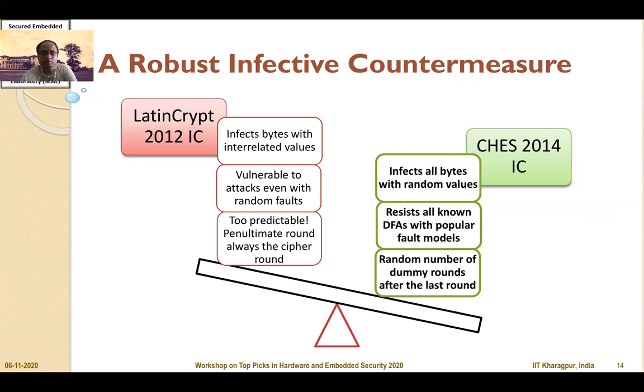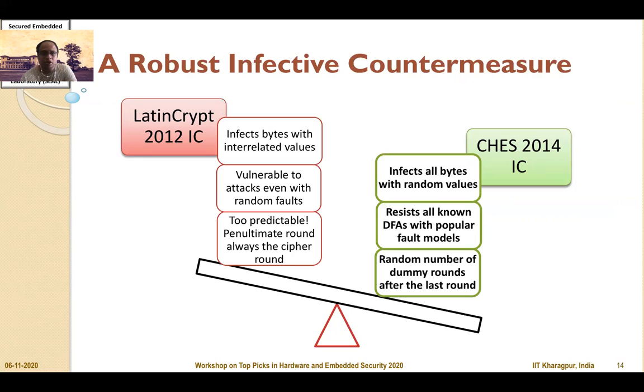While the original countermeasure infects bytes with interrelated values, which can be used to remove the infection, we try to infect all the bytes with random values. And therefore, while the original countermeasure was vulnerable to attacks even with random faults, our countermeasure was able to resist all known forms of DFA with popular fault models.